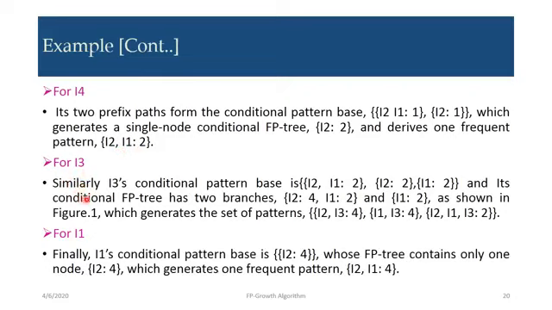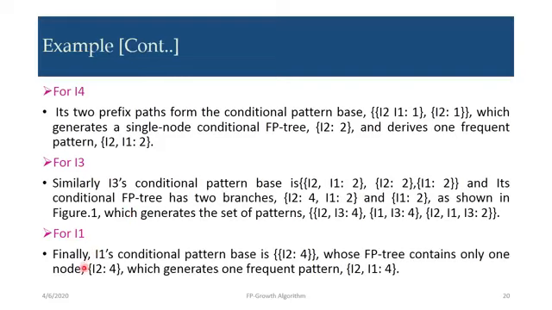For I3, the conditional pattern base has the different paths I2 I1 2, I2 2 and I1 2, and its conditional FP tree has two branches, that is I2 4 I1 2 and I1 2, as shown in figure 2, which generates the set of patterns I2 I3 4, I1 I3 4 and I2 I1 I3 2. This is the frequent pattern generated for I3.